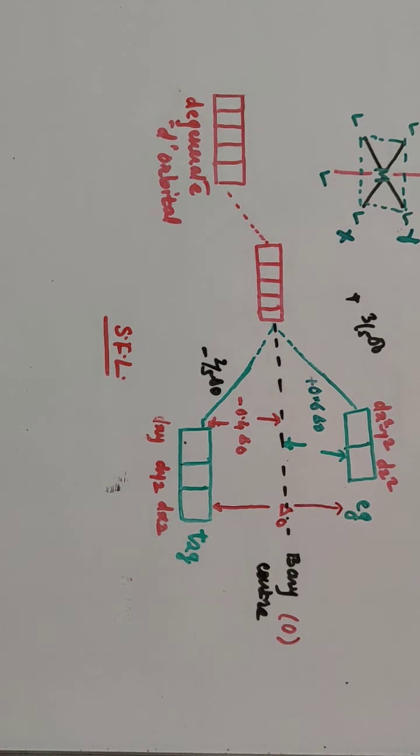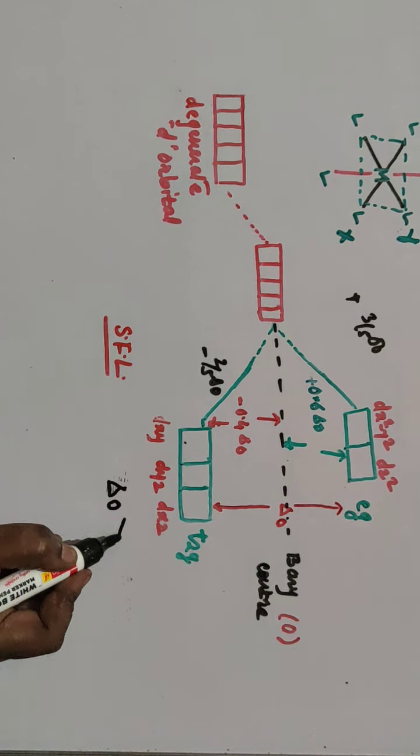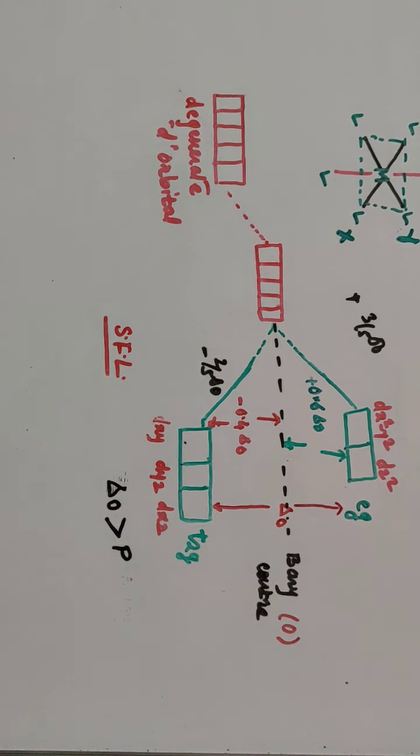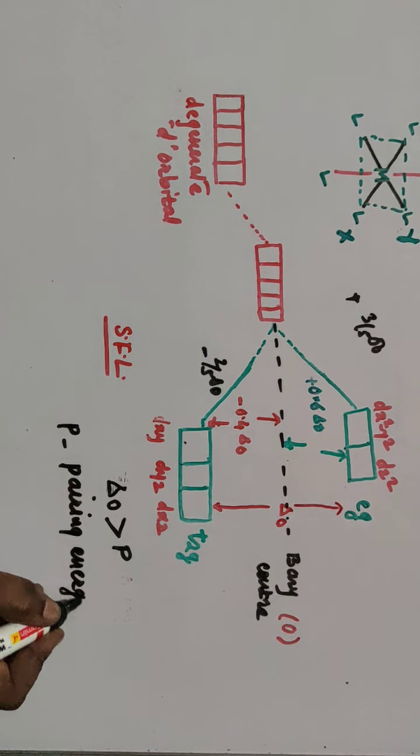If the difference between T2G and EG is more, then delta 0 is greater than P. Now what is P here? P is nothing but the pairing energy. Now what is pairing energy again? Pairing energy is the energy required to pair up the electrons.